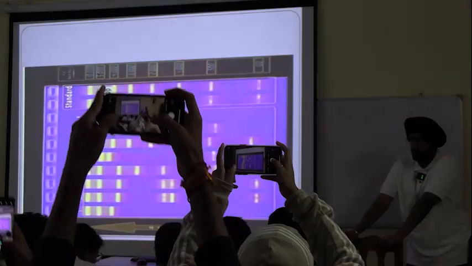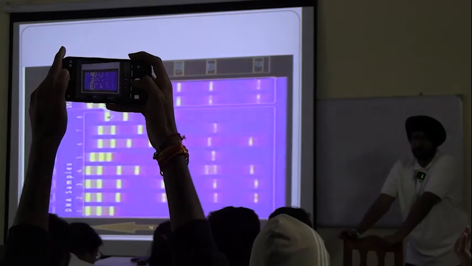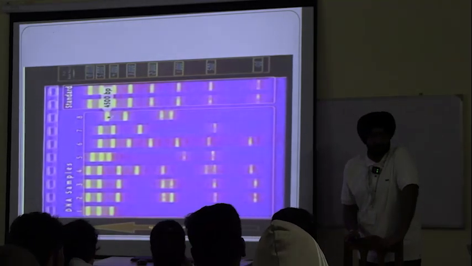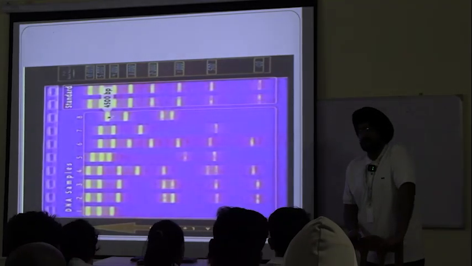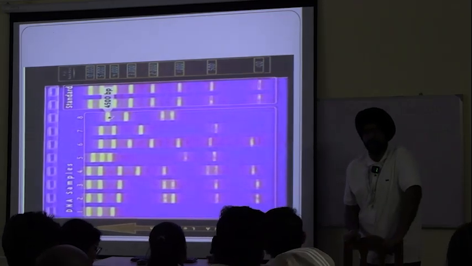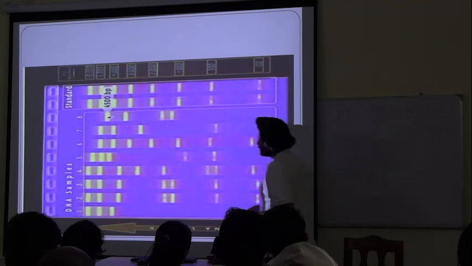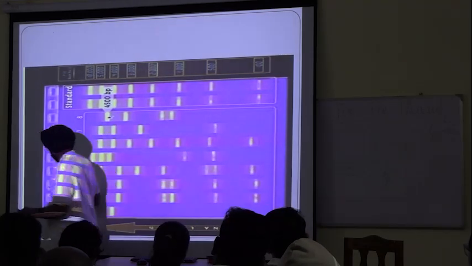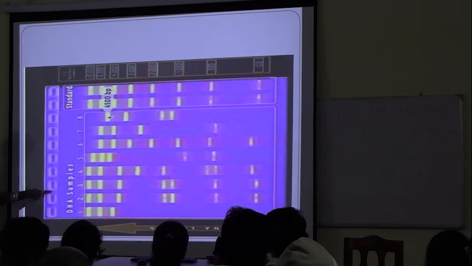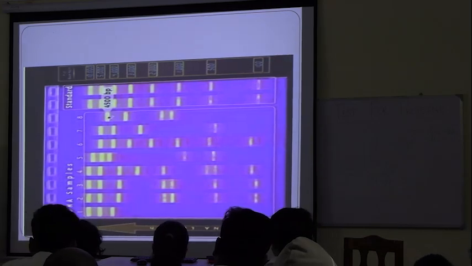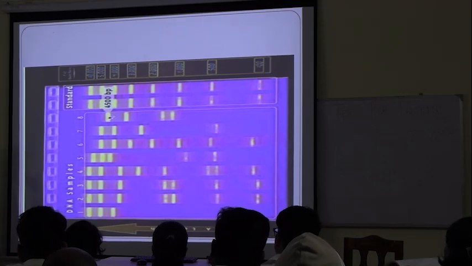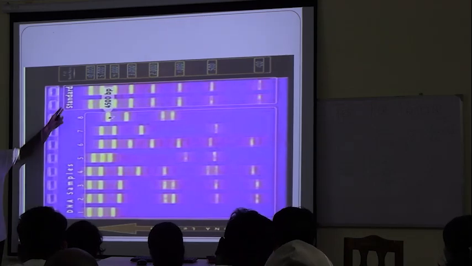See, what actually is this? It is the result of gel electrophoresis. See this. There are 8 wells in it, 8 wells where we have poured the sample. What is this?